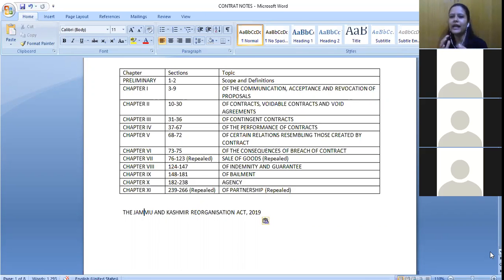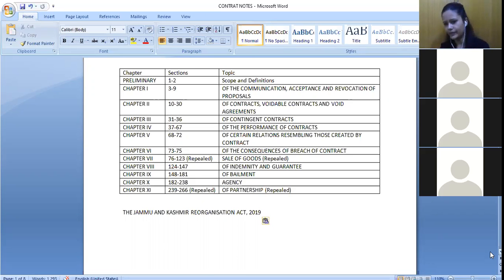Okay, so see, how did I remember this? Sometimes we may feel that there is one definition called void, another definition called which becomes void, so it may be a little difficult to remember in a proper sequence, right? But if you remember it's only 10 definitions, first is promise, that means it is section 2A. Consideration is coming at 4, that means it is section 2D. So like that you can remember.